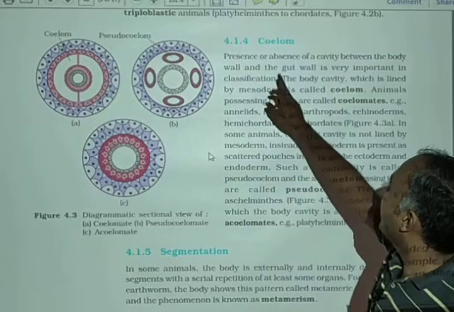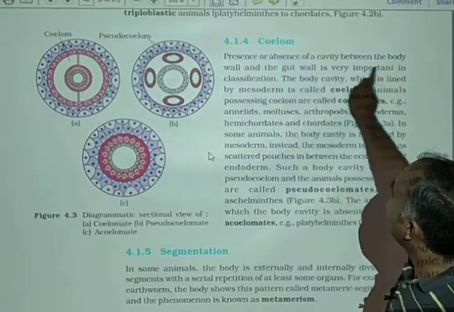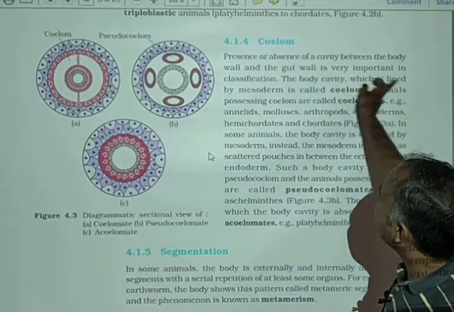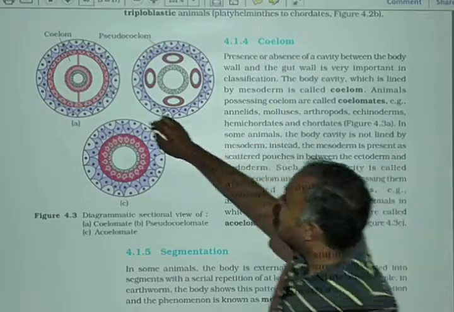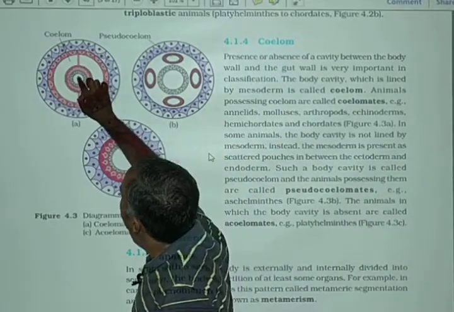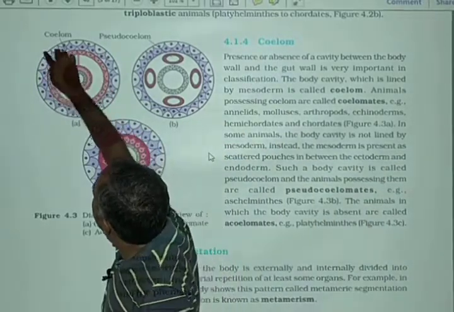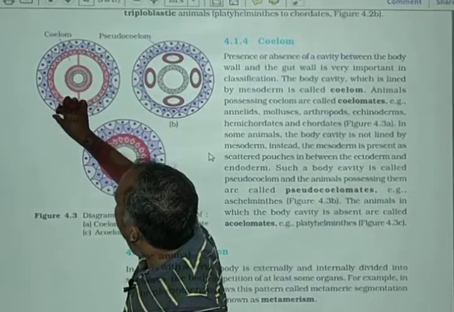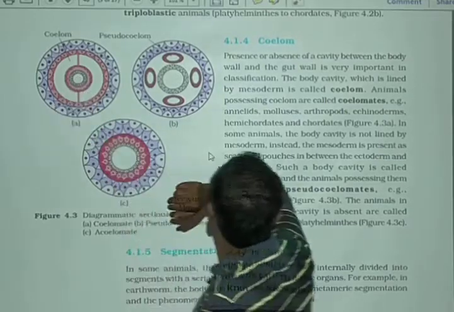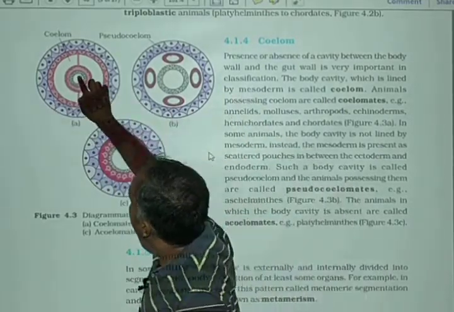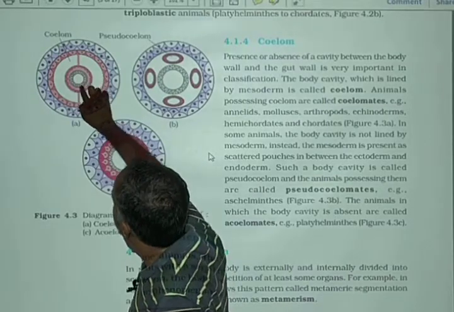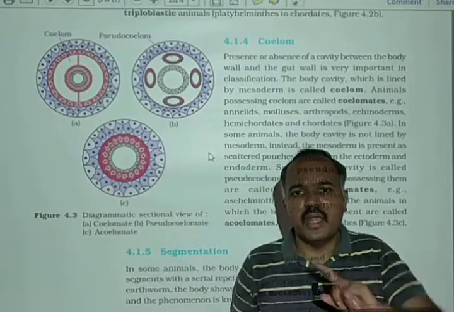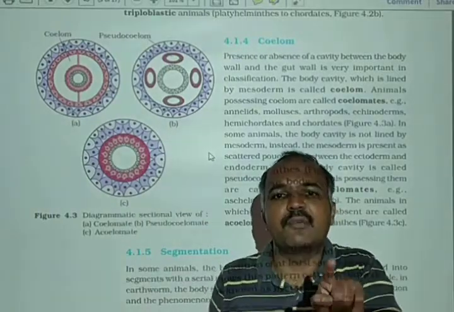The presence or absence of a cavity between the body wall and the gut wall is very important in classification. This is the gut cavity, and this is known as the body wall. There is a cavity between the body wall and the gut wall. This wall is formed by endoderm, which surrounds the gut cavity, so it forms the gut wall.